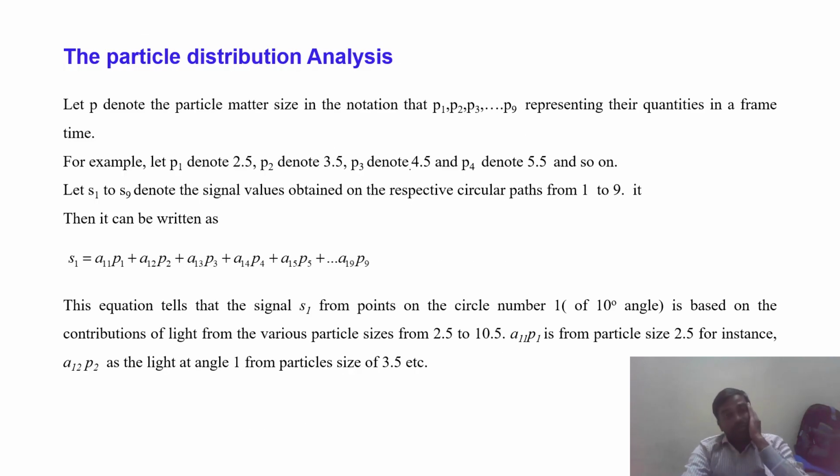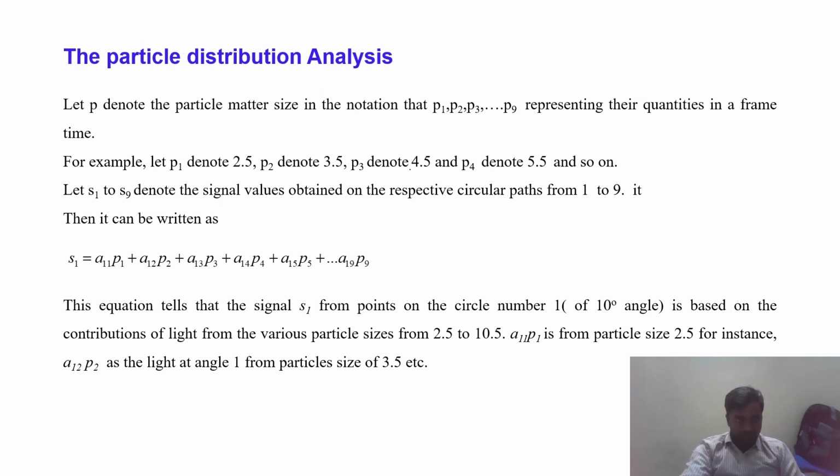This is a particle distribution analysis. Here we are denoting the particulate matter sizes as P1, P2, P3 up to P9, and here P1 denotes a different value, 2.5 micrometer. PM P2 is 3.5 micrometer, like that up to P9, which is 10.5 micrometer. So we are comparing S1 equal to A1 value we will get from the matrix value, and P1.